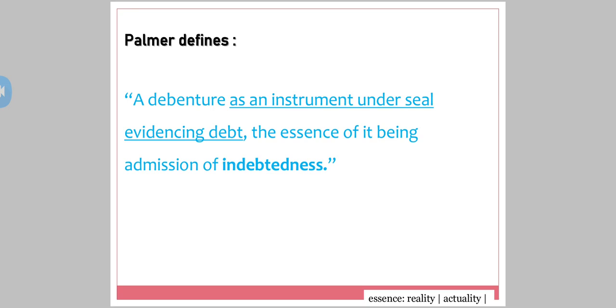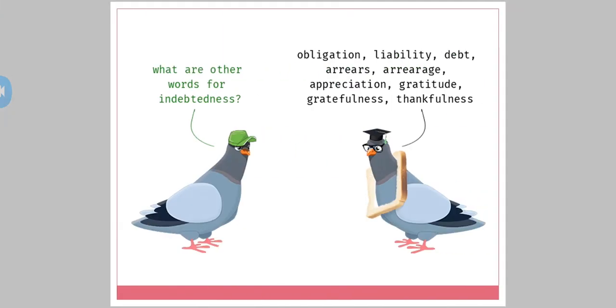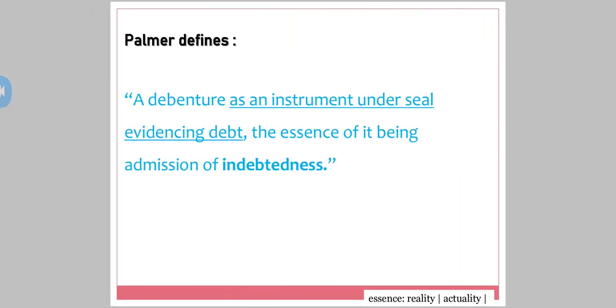Essence means the reality or the actuality of indebtedness. Indebtedness means obligation, or again I can say the liability or the arrears the company is supposed to pay.